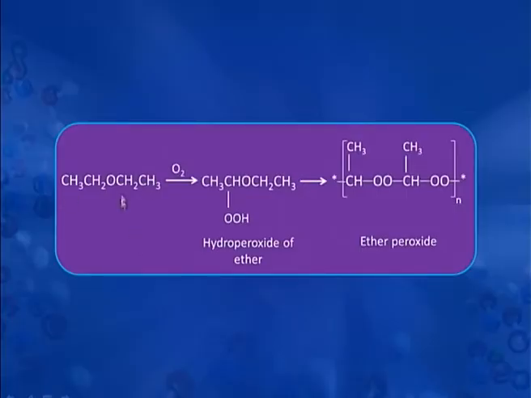Another reaction shown by ether is when they are exposed to air in the presence of light for a very long time, they undergo spontaneous auto-oxidation and form hydroperoxide. This hydroperoxide then is converted into an explosive polymer called ether peroxide. Here diethyl ether is reacting with oxygen and forms hydroperoxide. This reaction is possible when ether is exposed to sunlight for a long time in the presence of air. This hydroperoxide is converted into this ether peroxide, which decomposes violently at high temperature.